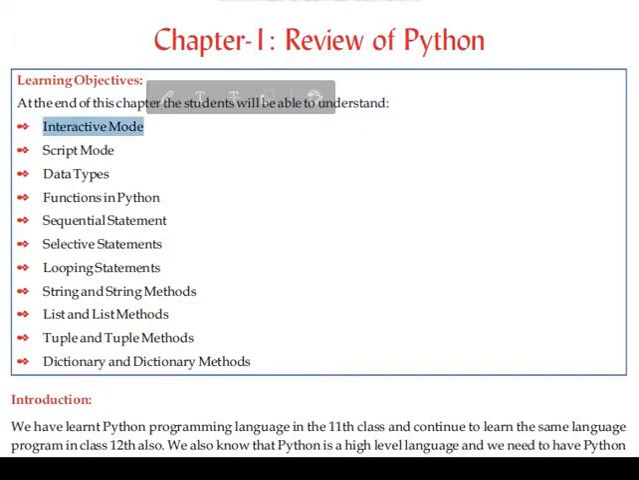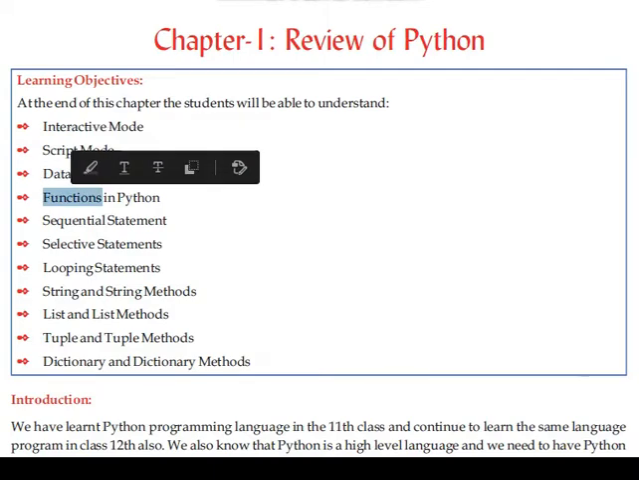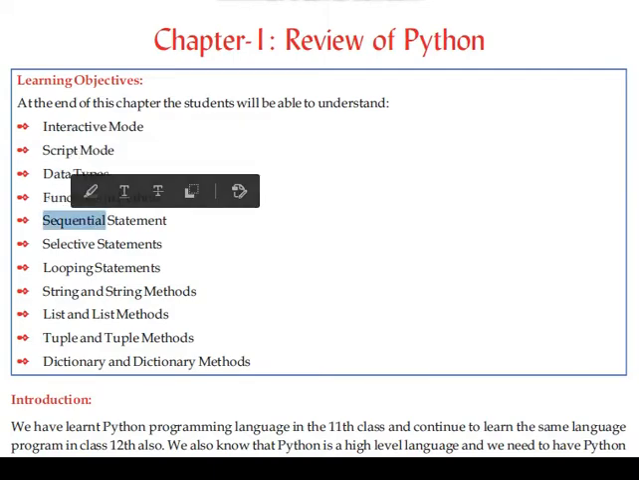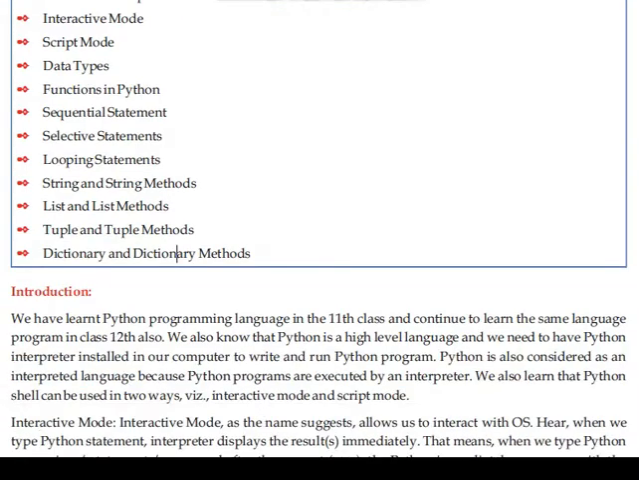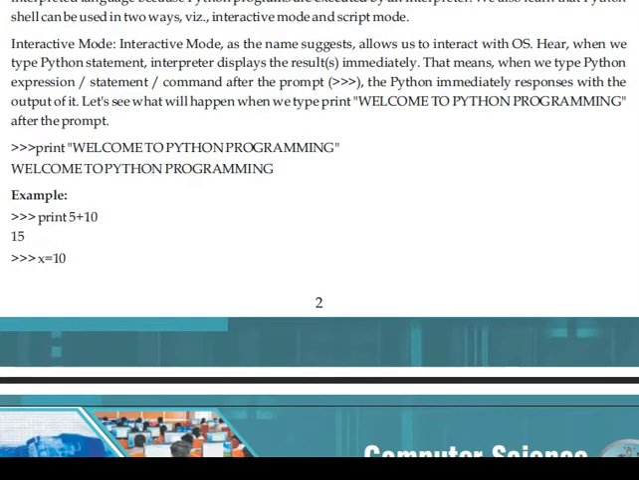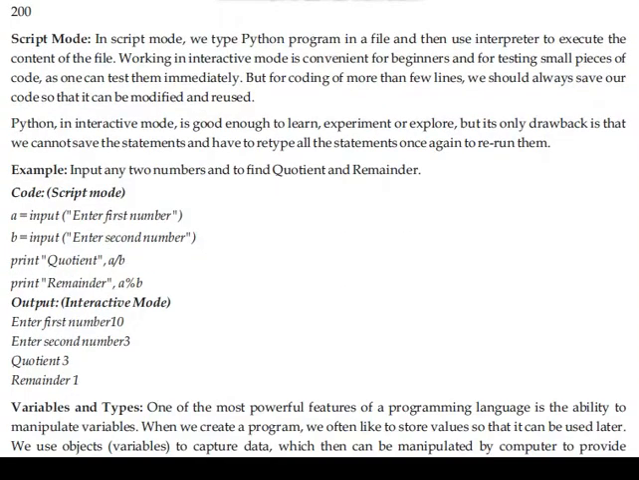What is interactive mode? Script mode, functions, sequential statements, selective statements, looping statements, strings and methods, lists and list methods, tuples and tuple methods, dictionary and dictionary methods, meaning functions of the data types. They gave some examples also in this book, and as per NCERT they are not giving much introduction about the basic modes.